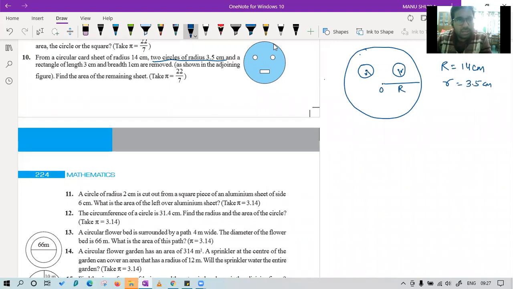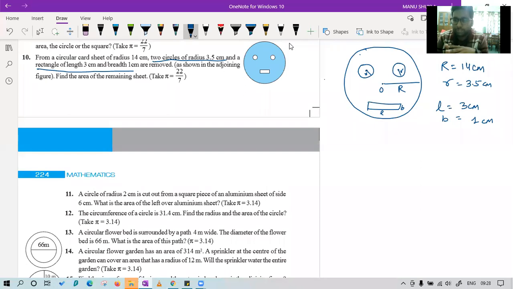Now they are saying, then for the mouth, they have made a rectangle of length 3 and breadth 1 centimeter. So this is the mouth where the length is given to you and breadth is given to you. L equal to how much? 3 centimeter and B equal to how much? 1 centimeter. Now everything is done. What we have to find, class? Find the area of remaining sheet.